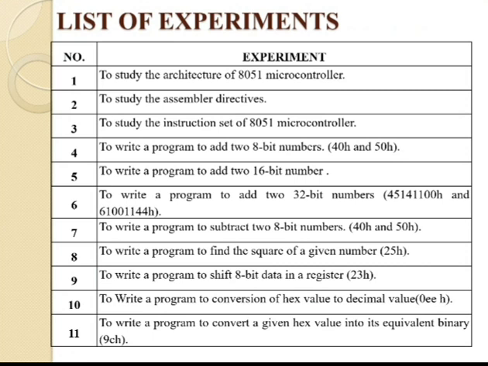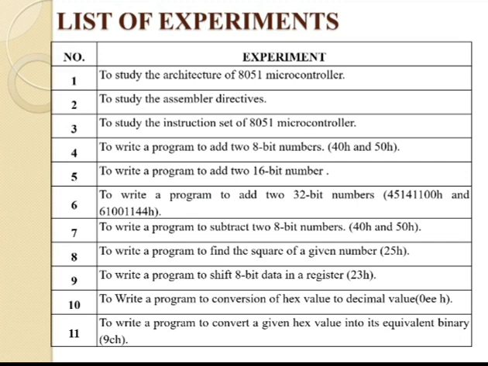Experiment number 6 is to write a program to add two 32-bit numbers. So we can take the data and make the addition of 32-bit numbers. This is a very simple program, and firstly we learn the very easy programs, and after completion of the whole course we can apply the programming in real life applications. Experiment number 7 is to write a program to subtract two 8-bit numbers.